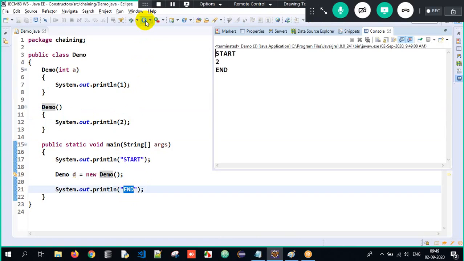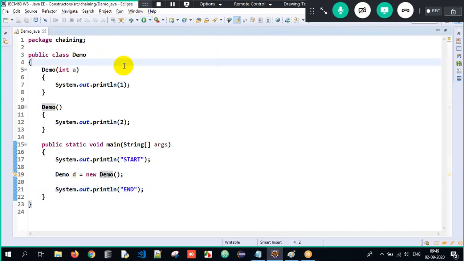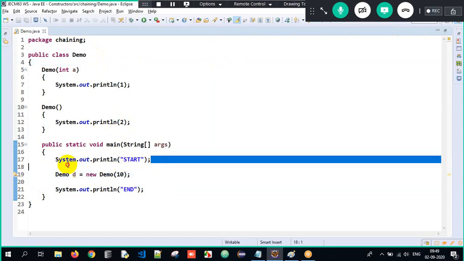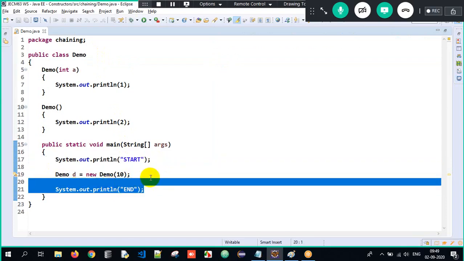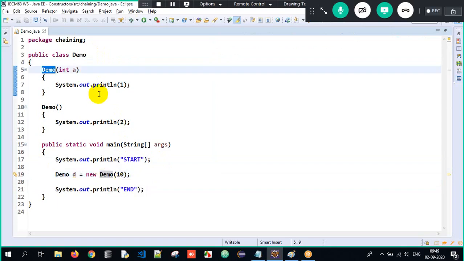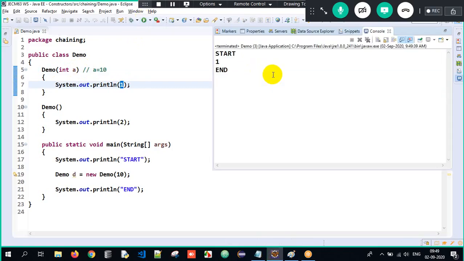This is how we are invoking the constructor. Now here I will pass an argument, 10. Now what will happen? Start, then end. Which constructor will get executed? Press Control on your keyboard, hover on the constructor call, and click on it. Where is the control taking me to? It's taking me to the first constructor, wherein the A value is 10, because I passed 10 here. Then 1 will get printed. So when I execute it, it prints start, 1 and end.